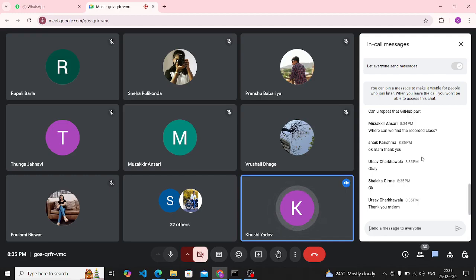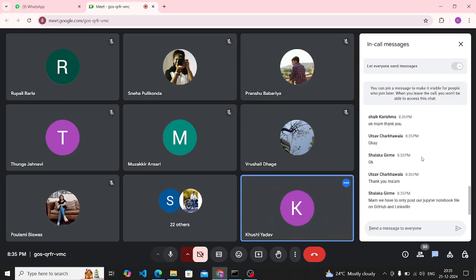So everything is clear. Guys, please complete and submit your task on time, because to receive your completion certificate you have to complete all your tasks on time. If you face any doubt regarding this task, you can ask me in the doubt group. Those who have any query right now can ask me in the chat box. Yes, Shalaka. Those who have any more doubt can ask me in the doubt group.